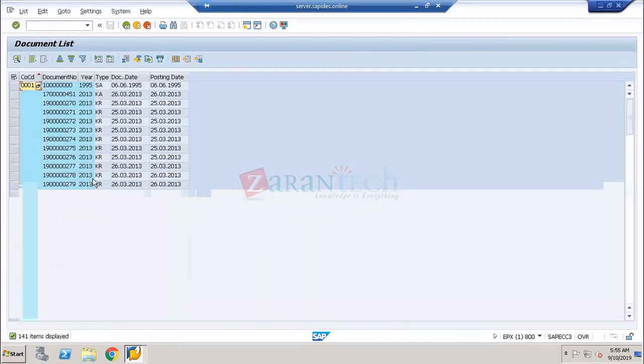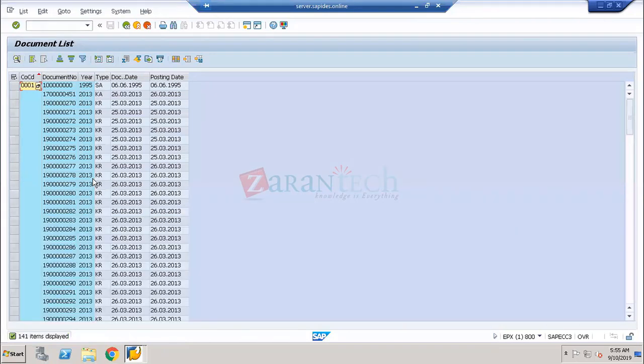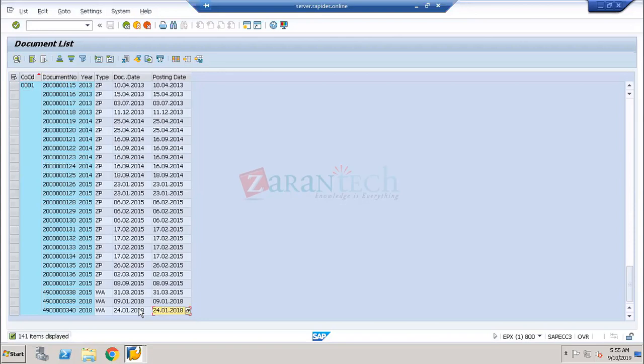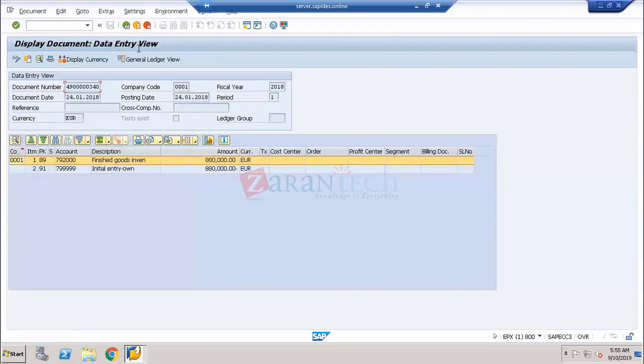So these are the documents I posted in the source system. Lots of documents have been posted in the source system here. If I look, these are the documents from 1995, and below that there are a lot of documents posted from 2000 till 2018-01. I posted so many documents. When I open the document in my source system, very important,